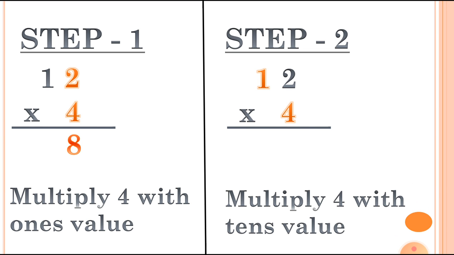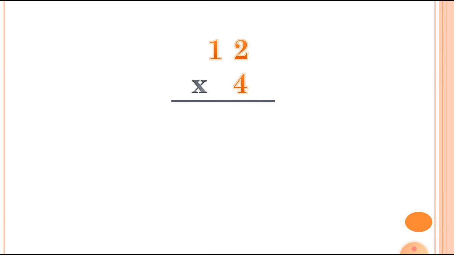In this we have to multiply 4 with the tens value. So 4 1s are 4. Now both the steps are complete. So let's do both the steps together, so it will be easy for you to understand.